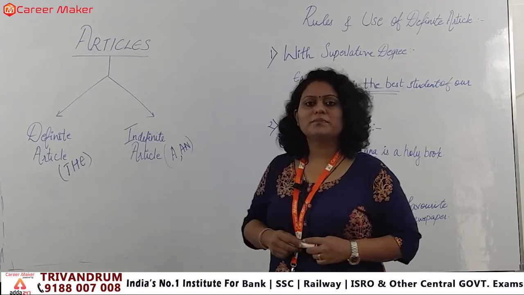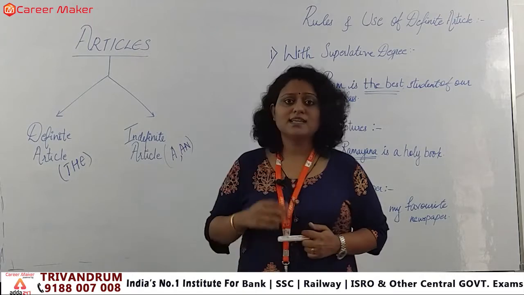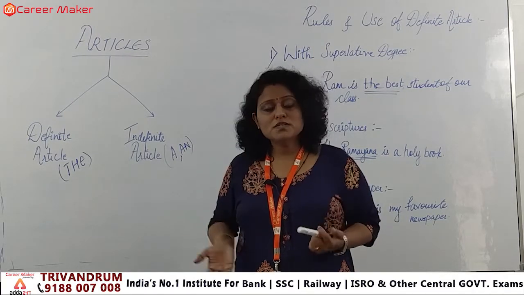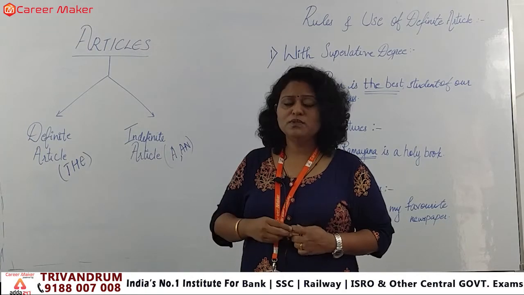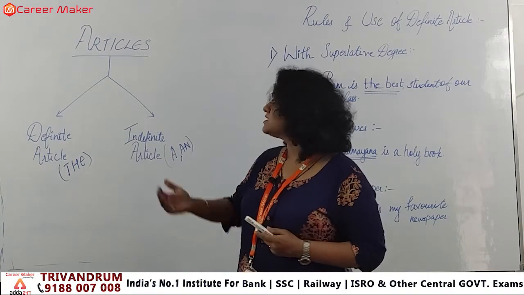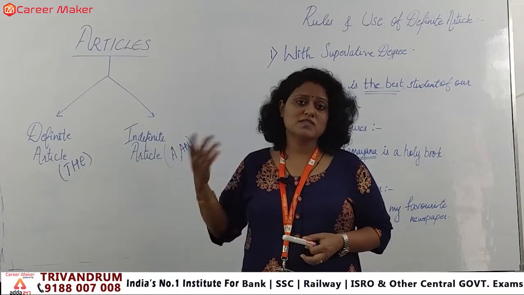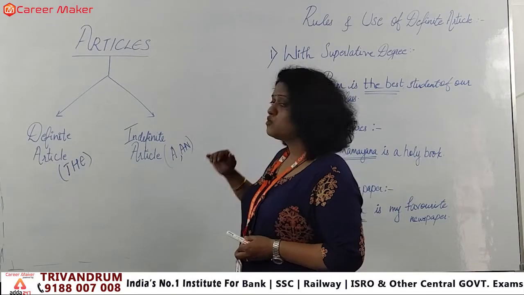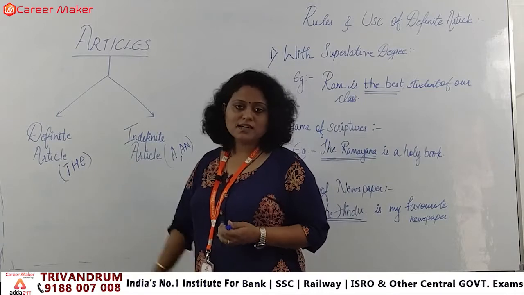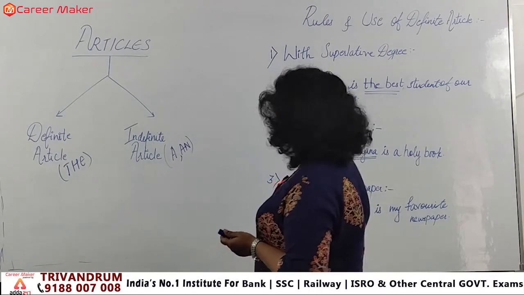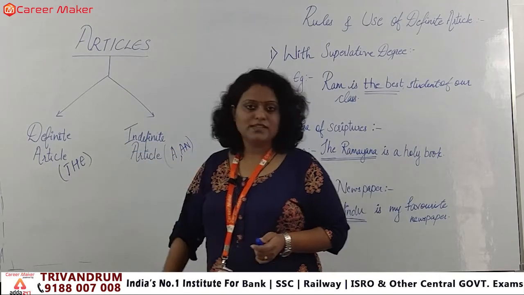So when we apply definite article or indefinite article in a statement, the uses are different, the rules are different. We also have omissions. In some parts of our sentences we have to omit the use of definite article with a noun, or in some statements we have to omit the use of indefinite article, right. So first we'll move on with definite article. I have mentioned some rules also, and we'll start with definite article first.